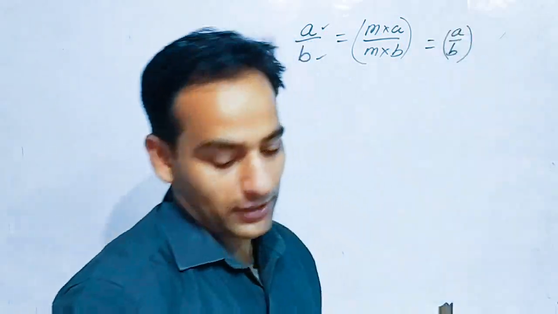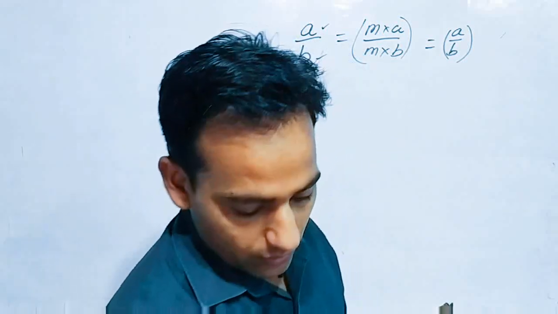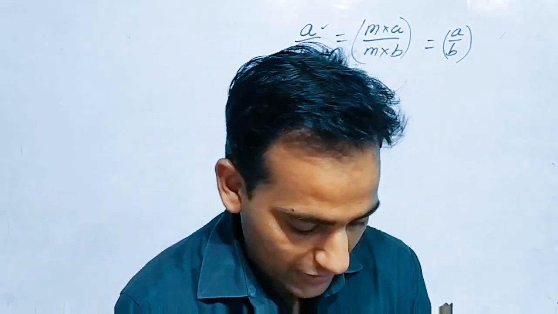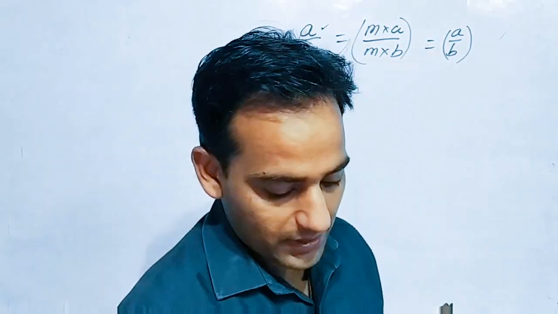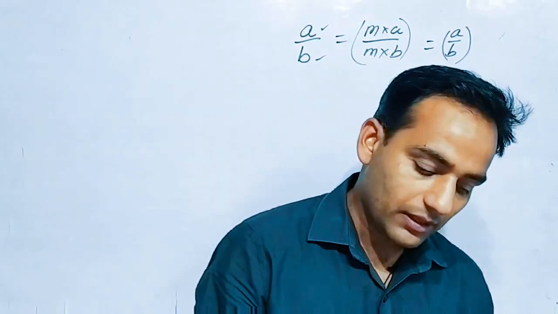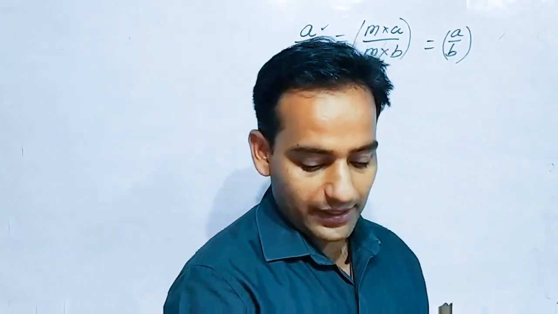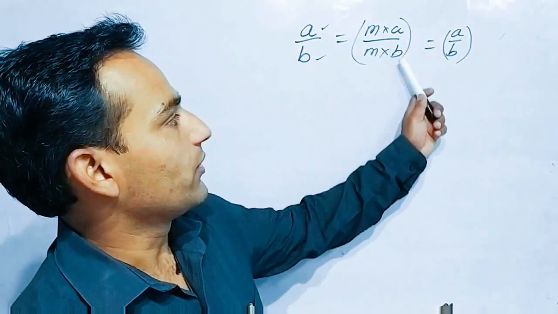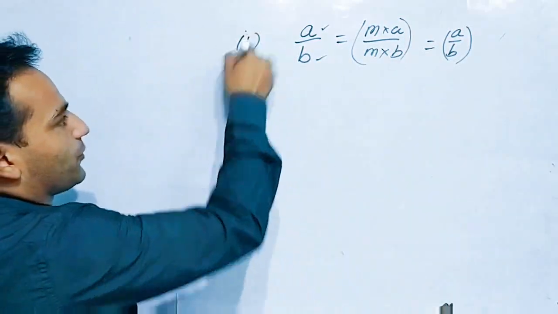So this is the first property of rational numbers as written here in my book. I can read, please note it down. The properties of rational numbers: if a upon b is a rational number and m is a non-zero integer, then a upon b is equal to m into a upon m into b. So this is the first property.